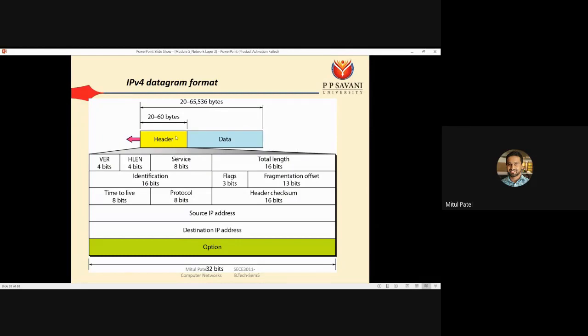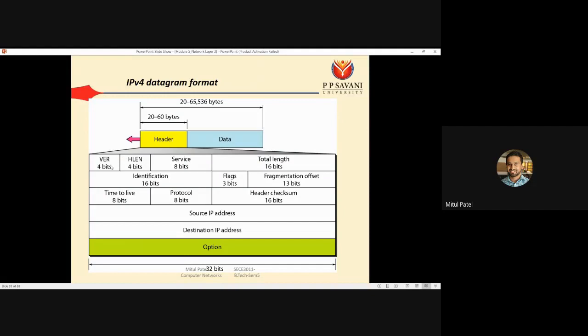Now in the header we are reserving 20 to 60 bytes. So in these 20 bytes of information, what can we add? Here it is said that the first 4 bits work as your version.